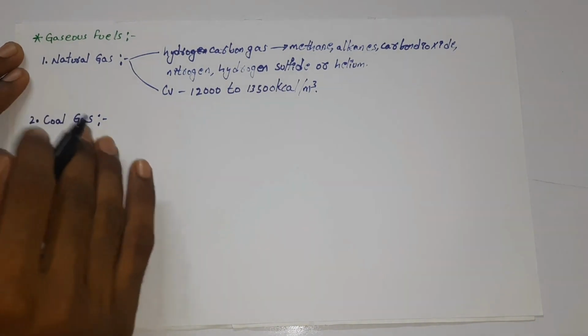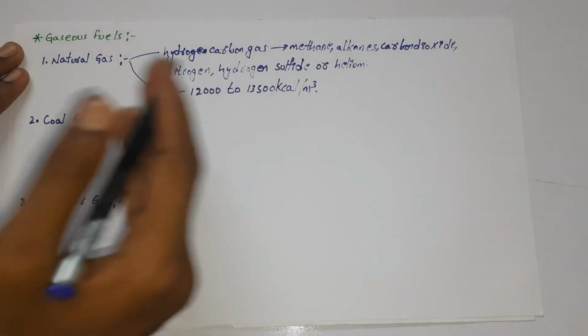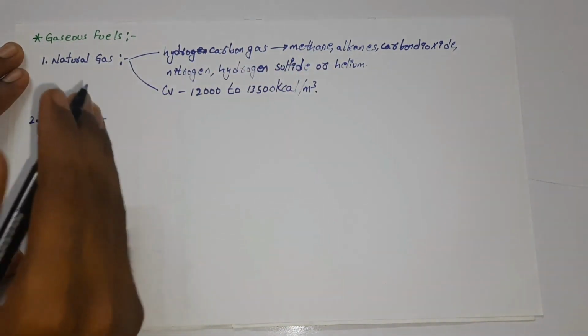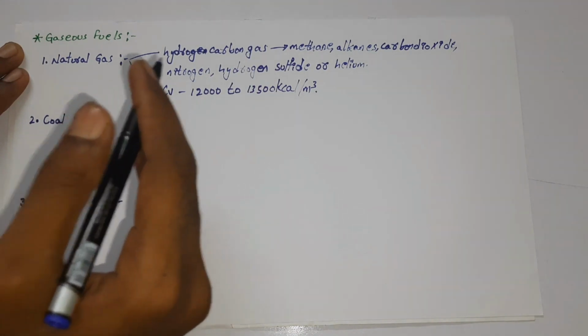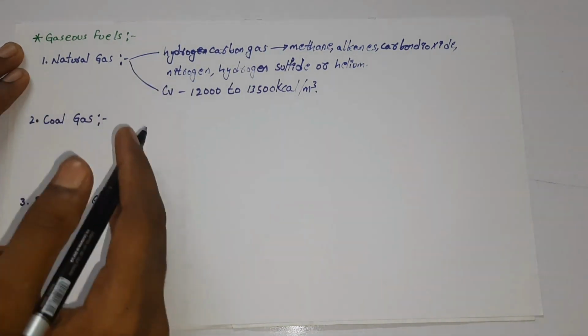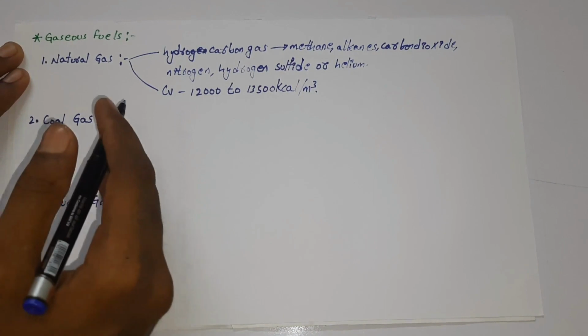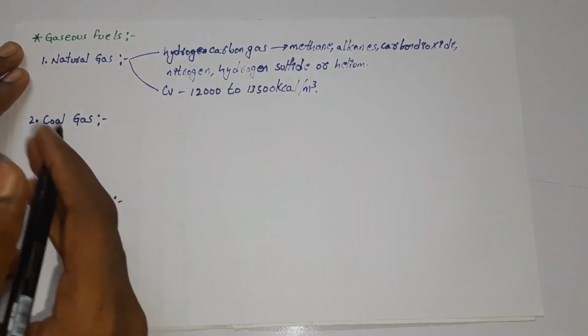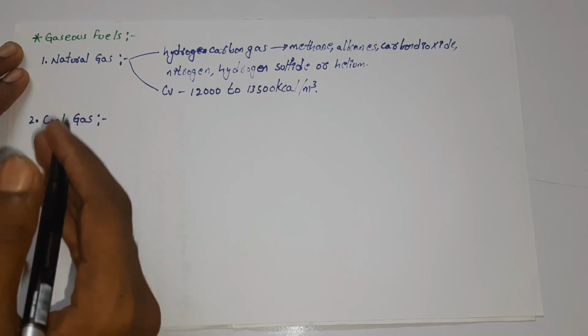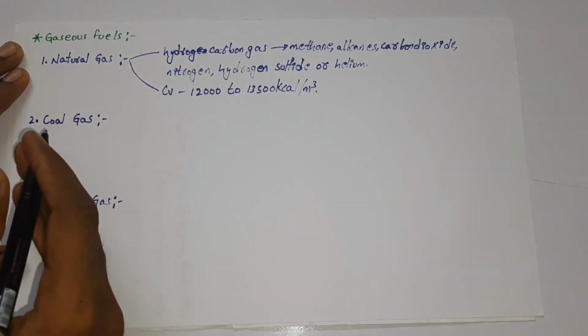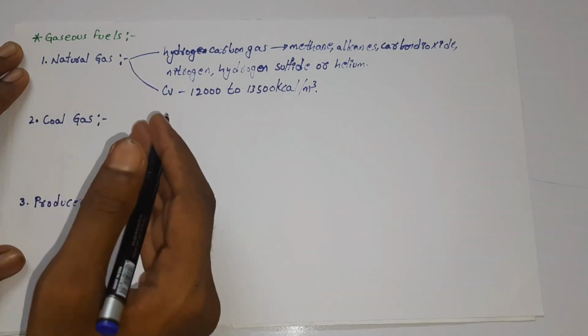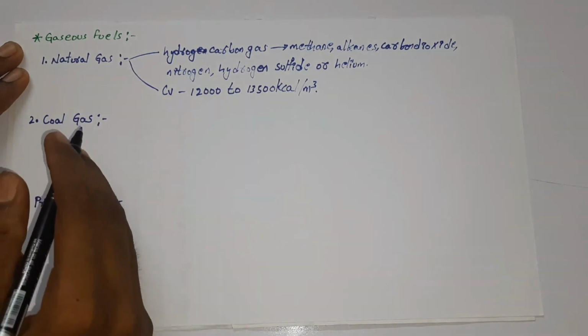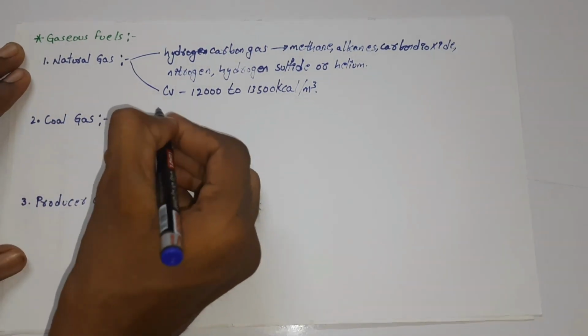It consists mainly of methane, 70 to 80%, and natural gas is used for cooking, electricity generation, fertilizers, pharmacy, fabrics, and manufacturing of chemicals like ammonia.